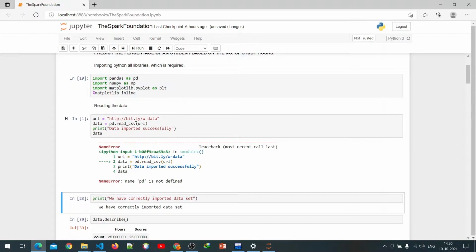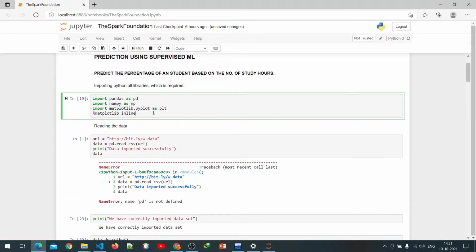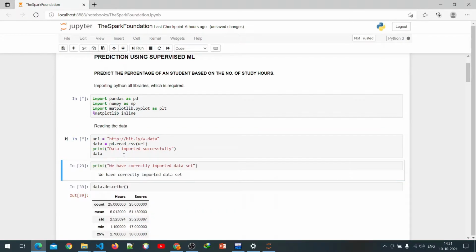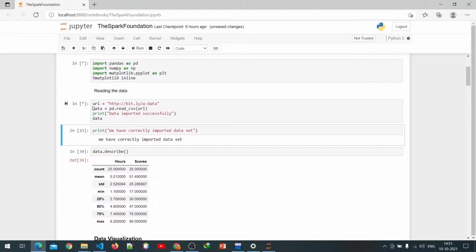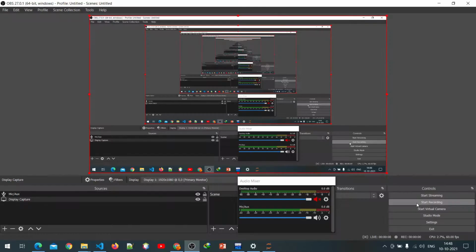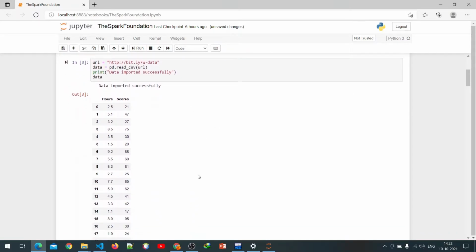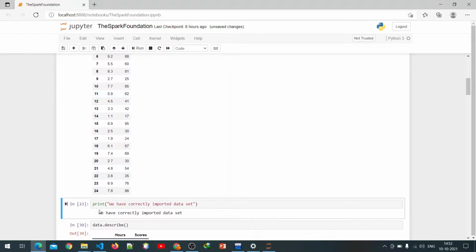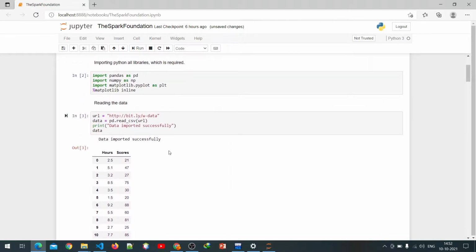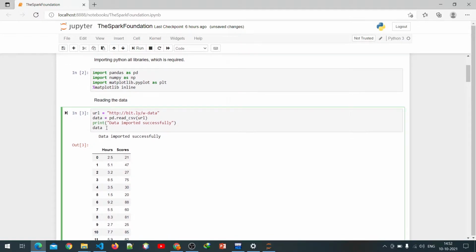I'm getting a notification, so I have to run this one first, and then run this one. The running star symbol indicates that it is in a running state. Now our data is imported. It imported all the data values, 25 rows here, but we only need some of the data.